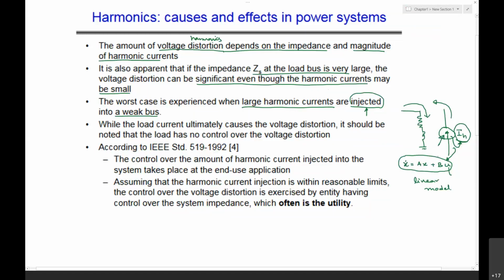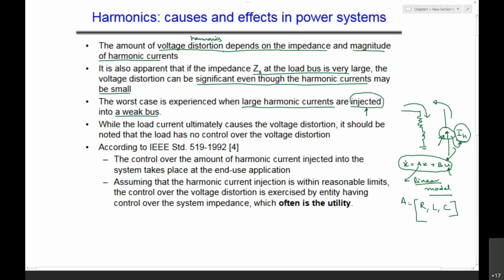And whenever you want to model the state space model, we treat this IH as one of the input elements. Generally, the state space model we express is a linear model. You can see that the matrix A is a combination of R, L, and C.